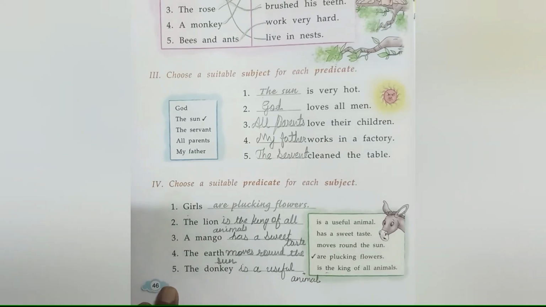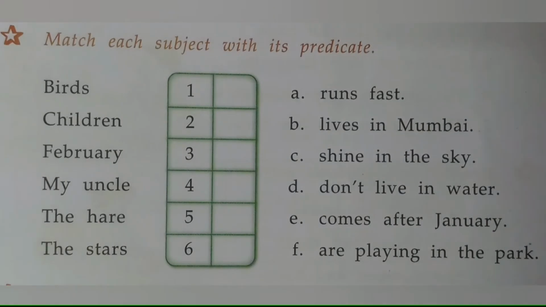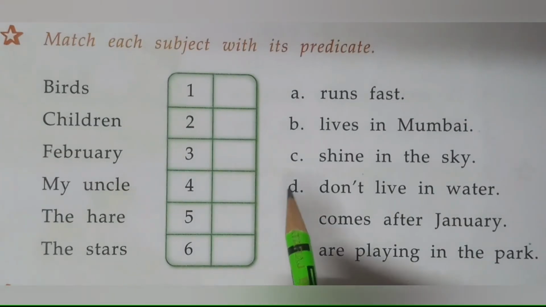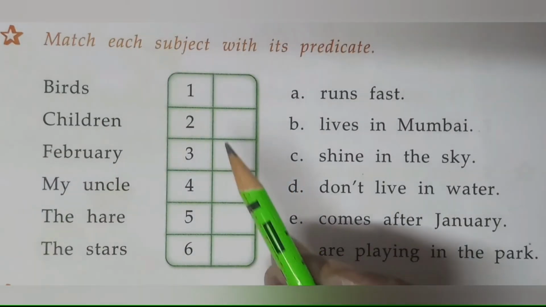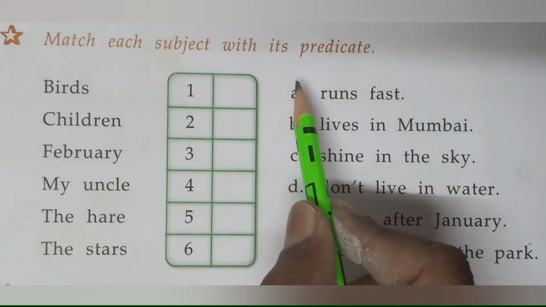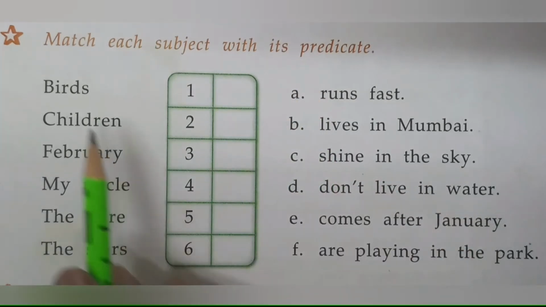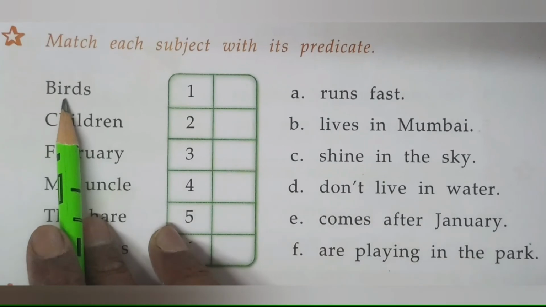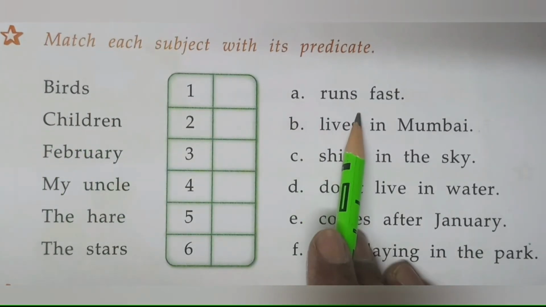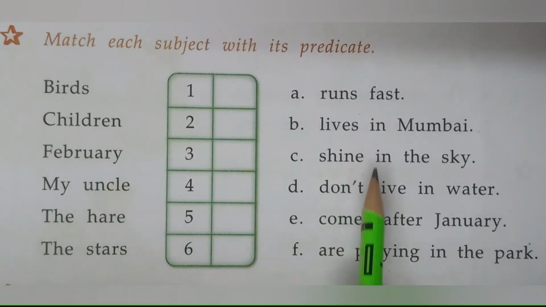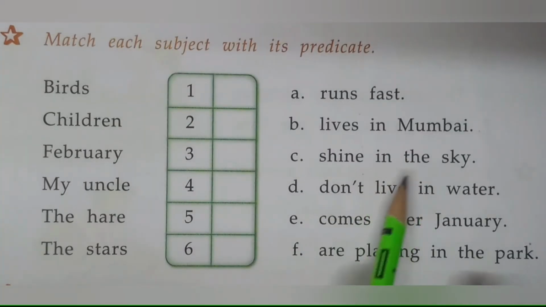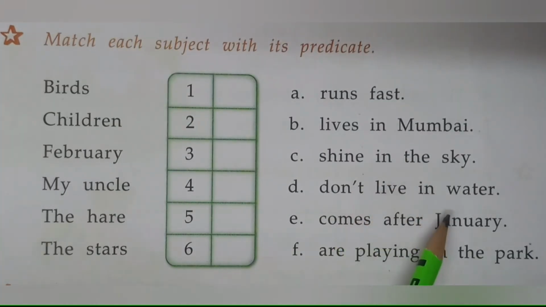Okay, my dear. Now here is another exercise. Match each subject with its predicate. Like here, birds: runs fast, lives in Mumbai, shine in the sky, don't live in water, comes after January, are playing in the garden.